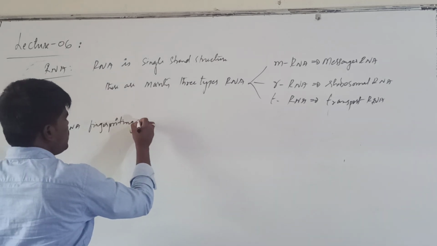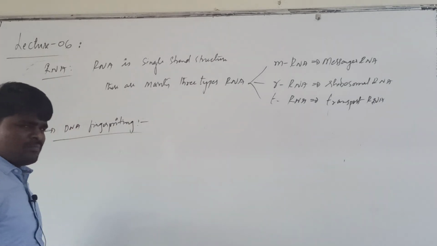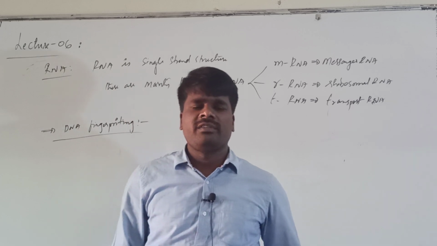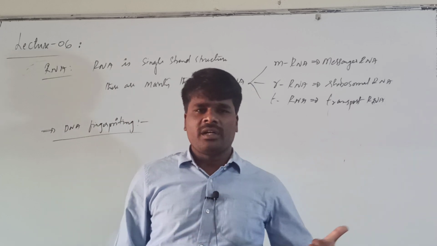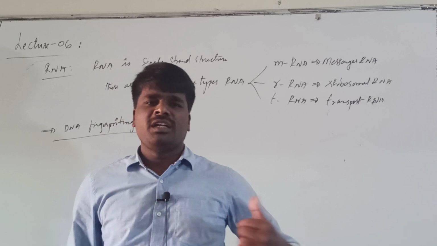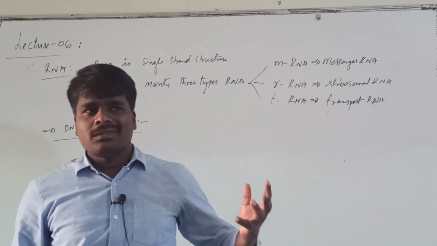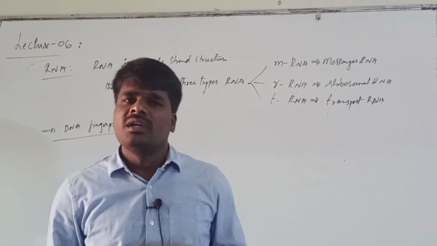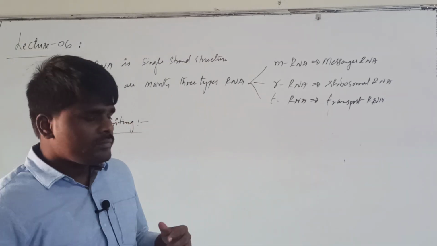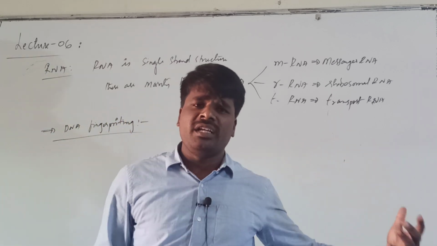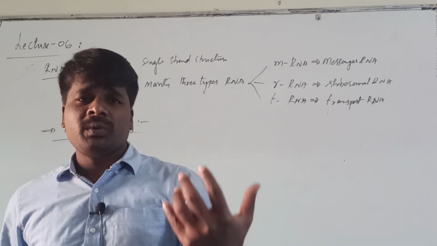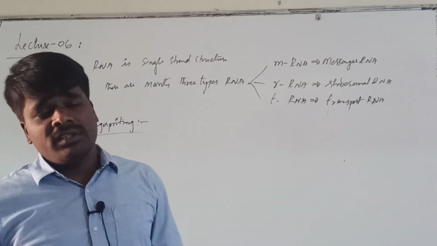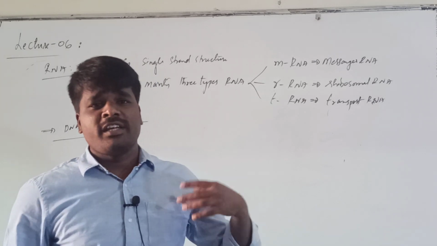Okay, this is DNA fingerprinting. Earlier, in order to identify human beings, we used fingerprints. Fingerprints are very unique from individual to individual. In a similar manner, the DNA sequence, the sequence of nitrogen bases in the DNA of a particular individual, will be unique, just like our fingerprints. So decoding this DNA fingerprint will be useful in various aspects.